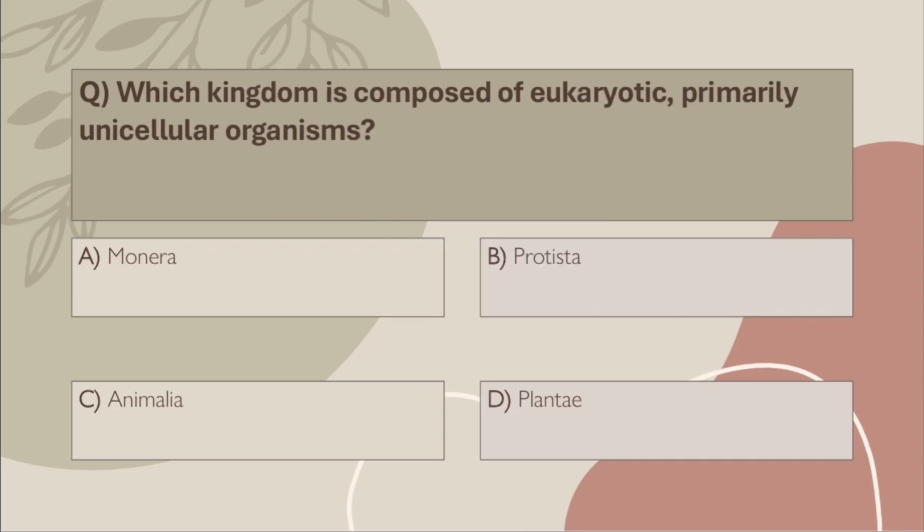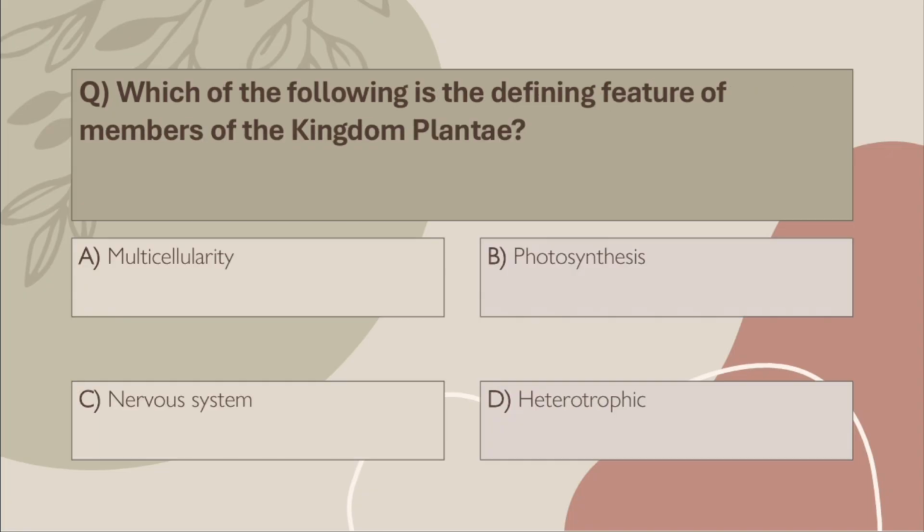Q50. Which kingdom is composed of eukaryotic, primarily unicellular organisms? A. Monera, B. Protista, C. Animalia, D. Plantae. Correct answer, B. Protista. Protists are eukaryotic, but mostly unicellular. Examples: Paramecium, Euglena.